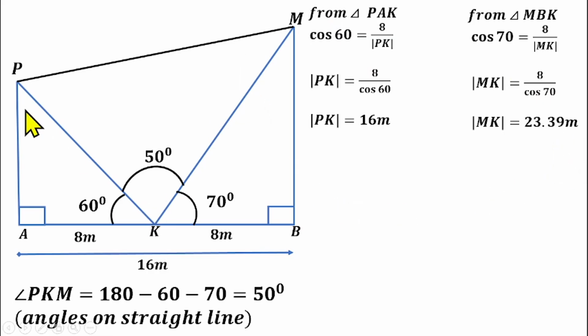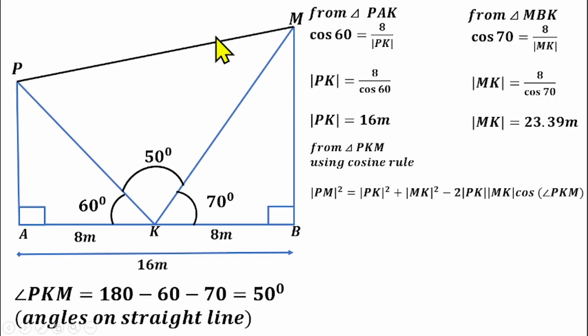Now that we know the two sides of triangle PKM, which is this non-right angle triangle, we can use the cosine rule to find what we are looking for. So using cosine rule, we have PM squared equals PK squared plus MK squared minus 2 multiplied by the two given sides, cos the angle facing the side we are looking for, which is angle PKM, the 50 degrees we have here.